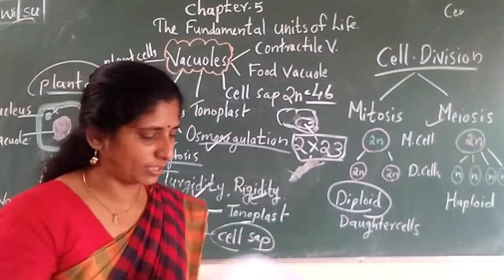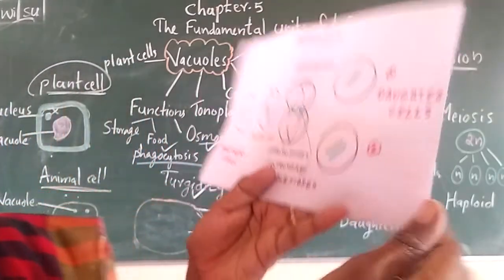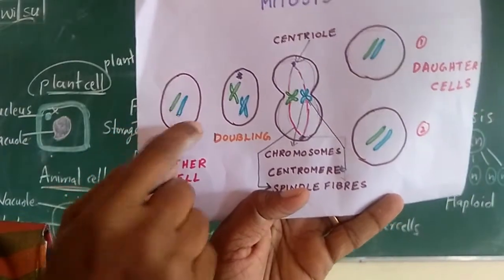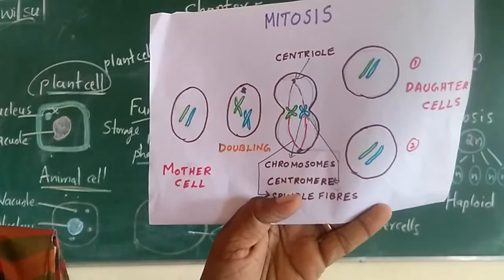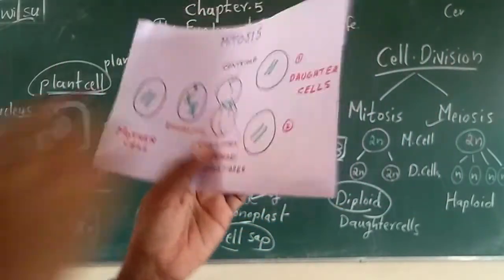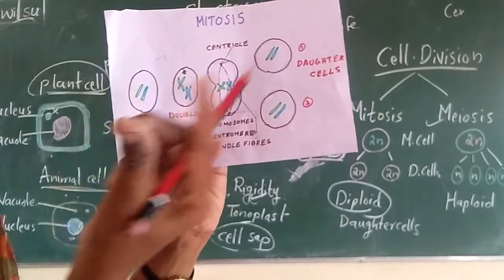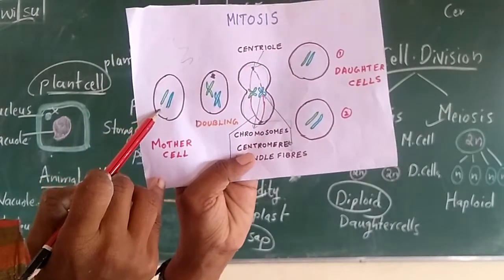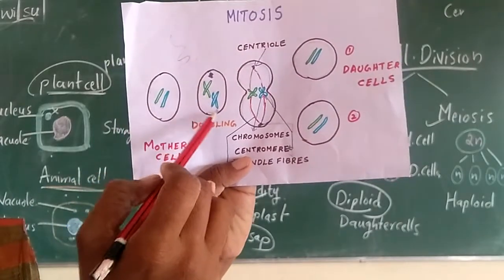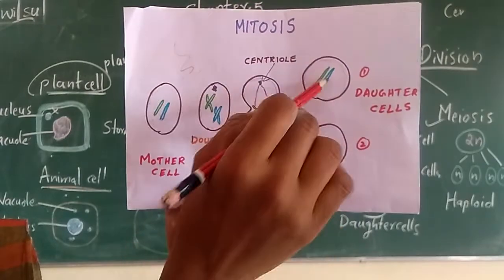I will just tell you some terms about how cell division occurs. You see, inside the cell there will be chromosomes. First they will be thread-like. I have shown this in the last class. So many thread-like structures, and this thread-like material condenses into chromosomes. So next step, what will it do? It will just double. Then only an equal amount will come here.